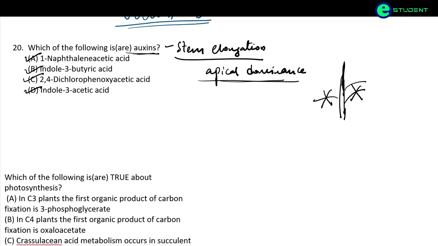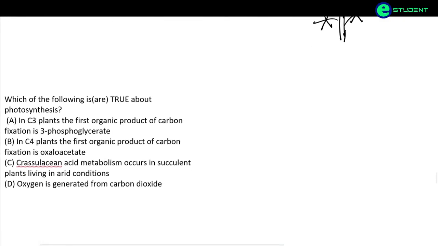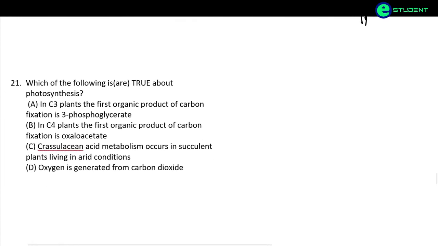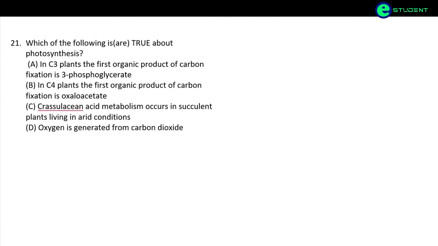Here, naphthalene acetic acid and 2,4-dichlorophenoxyacetic acid are the synthetic auxins, whereas indole 3-butyric acid and indole 3-acetic acid are the natural auxins.